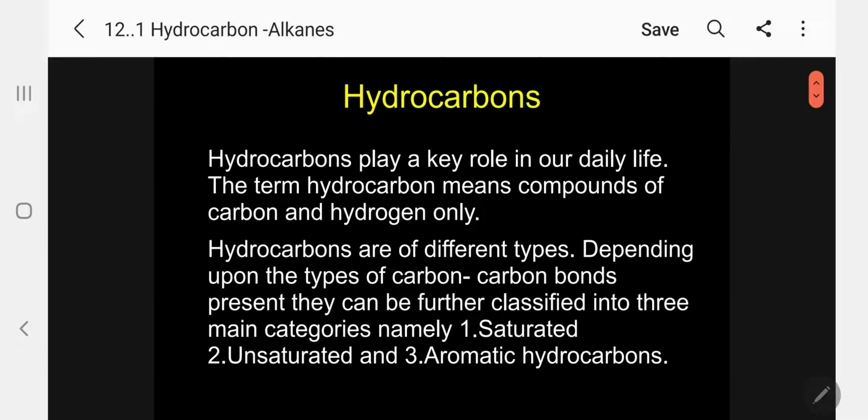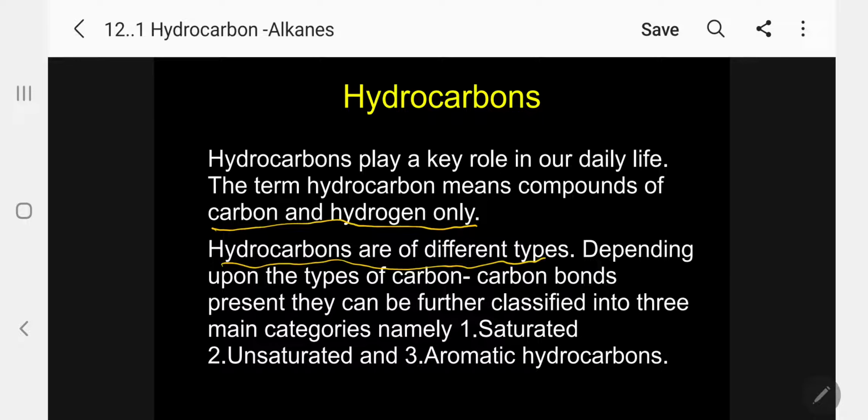What is hydrocarbon? Hydrocarbons play a key role in our daily life. The term hydrocarbon means compounds of carbon and hydrogen only. That is, we'll call it as hydrocarbons. Hydrocarbons are of different types.